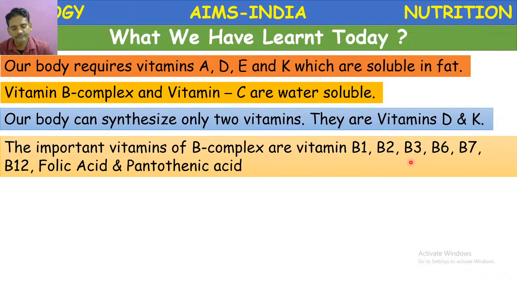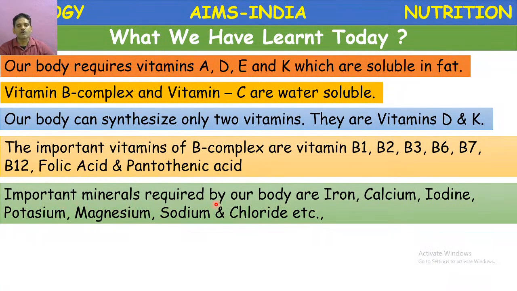Vitamin B3, niacin or nicotinic acid. Vitamin B6, pyridoxine. Vitamin B7, biotin. Vitamin B12, cyanocobalamin. Folic acid, pantothenic acid. These are together called vitamin B complex.